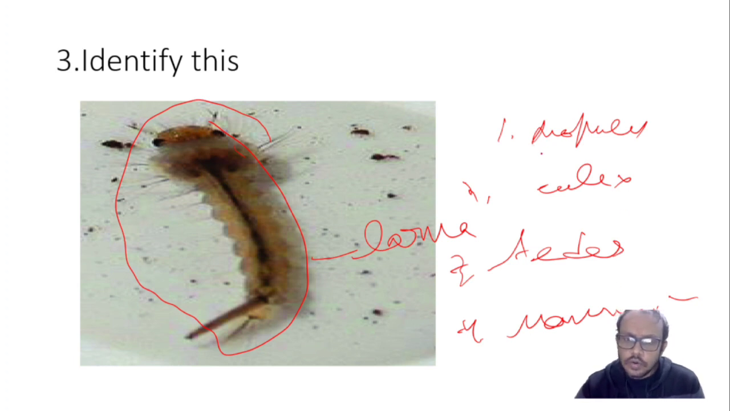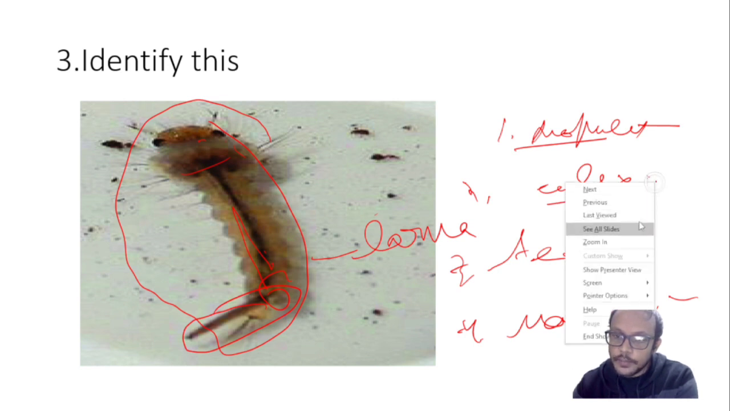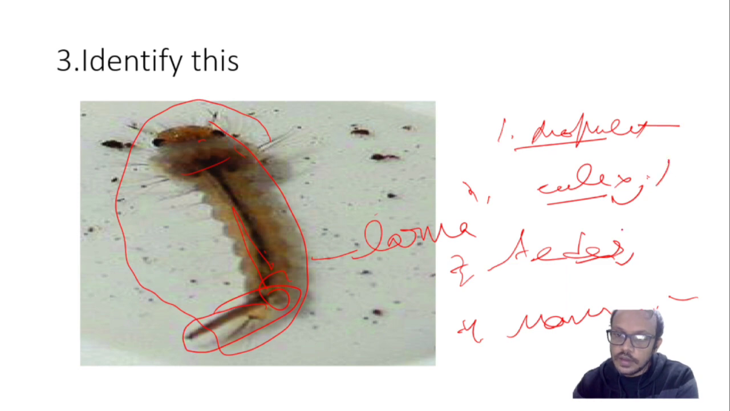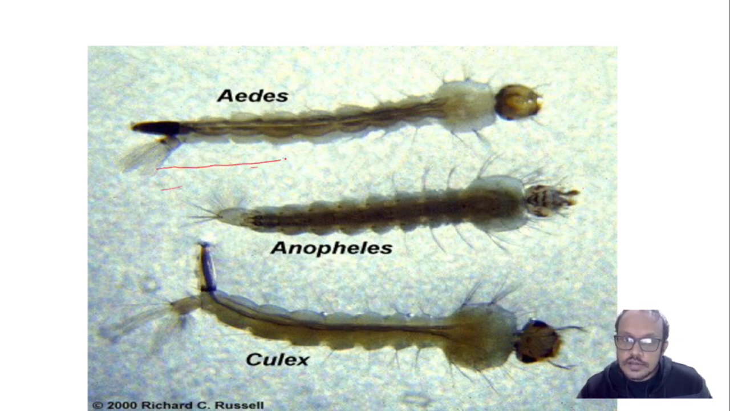So as we all know, these are the eyes, this is the body, this is the head, this is the tail, and this is the siphon tube. Anopheles doesn't contain any siphon tube. Culex and Aedes both contain siphon tubes, and the siphon tube is bent in Culex and straight in Aedes. Just see this diagram.